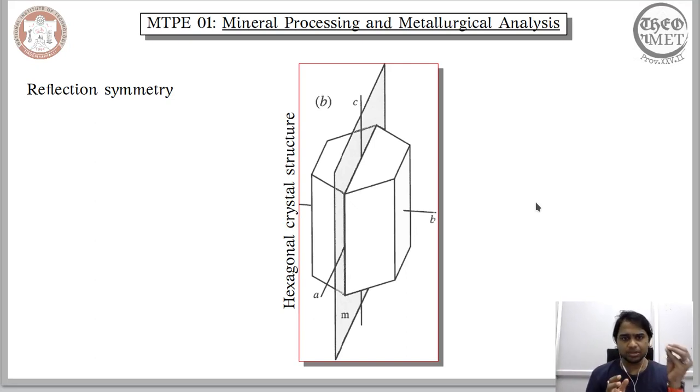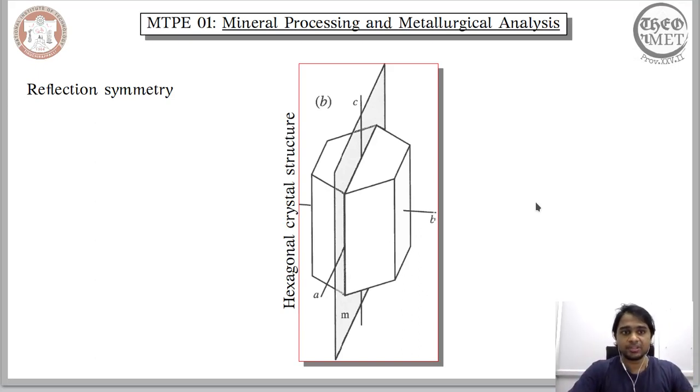Similar to the hexagonal unit mesh having specific mirror planes, we also have similar mirror planes for the three-dimensional hexagonal crystal structure. These are planes where you can place the mirror and see that one section of the three-dimensional crystal structure is the reflection, or mirror image, of the other section.